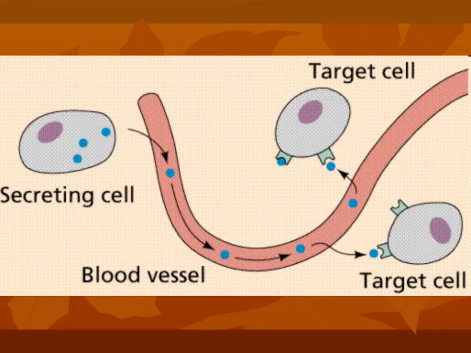There's also another type called paracrine hormones. Paracrine hormones are going to be cells that are right next to each other, and so one cell releases a hormone that acts on a cell right adjacent to it. There's a third type called autocrine hormones. Autocrine hormones release hormones out into the environment, and the hormones released are going to act on the cell that actually released that hormone. And then the fourth and last type of hormones that I'm going to talk about are the intracrine hormones. These hormones don't get released into the environment. They actually act within the cell itself to signal some type of internal cell reaction.